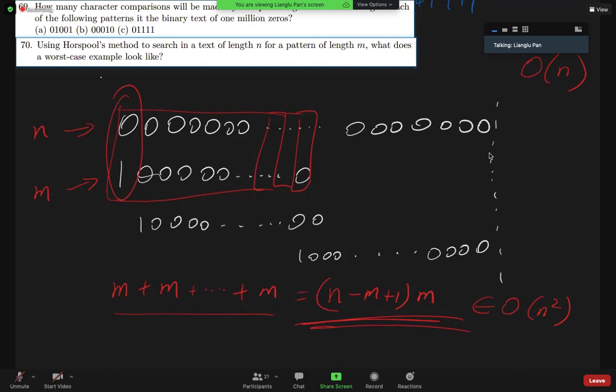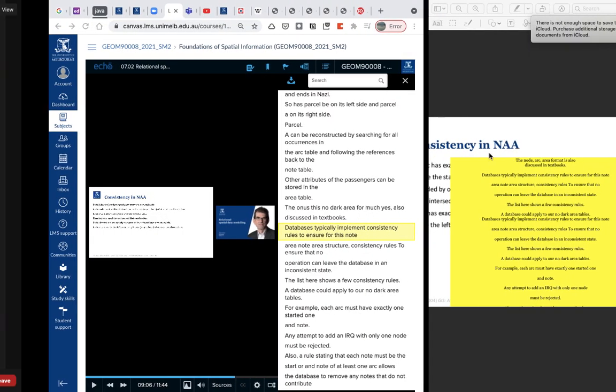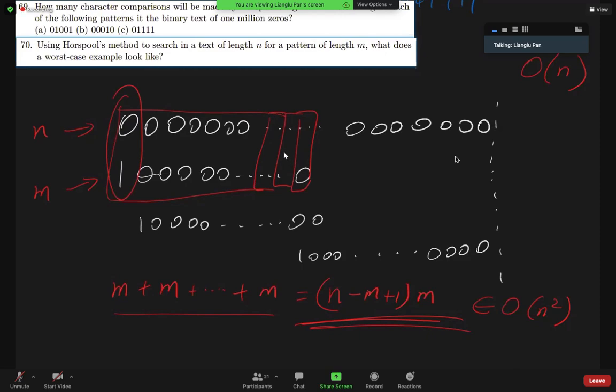It's out of the scope of our subject to prove that the average case is in linear time. But if you are interested, I think you can freely go through the textbook or you can search online. There are several different ways of proving that the Horspool string search algorithm has an average case O(n) time complexity. Now for the worst case, we've already constructed a worst case scenario, and for coming up with n to the power of 2, that's exactly the same idea as we had in past weeks for the brute force string search algorithm.